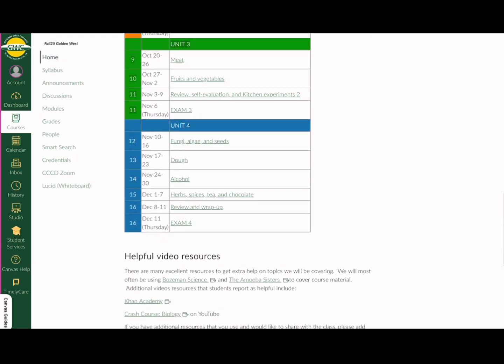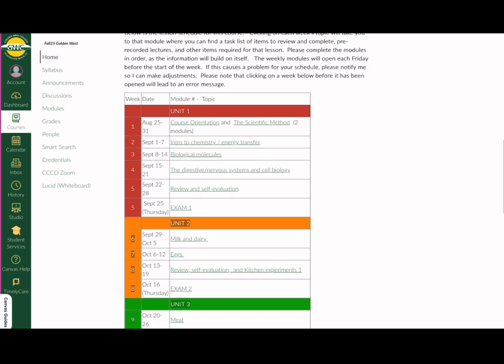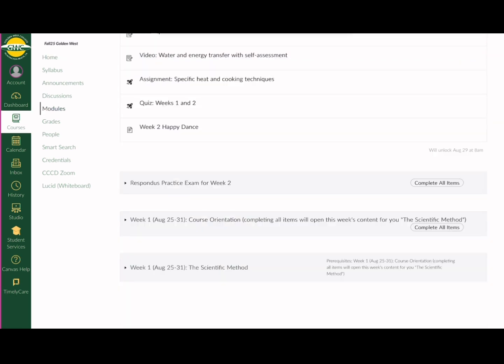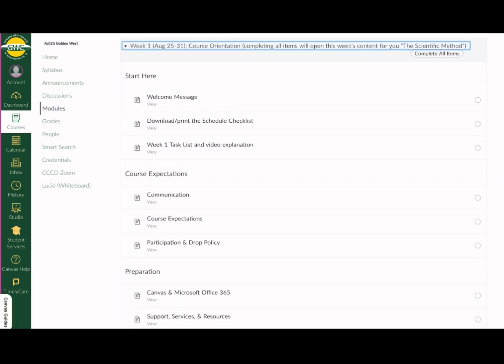Coming back up to our course calendar, let's hop over and see what a weekly module will look like. I'm going to go first to the course orientation. When I click into the course orientation, I'm directed right to that area of the modules. These are the items in the first week that are a lot of housekeeping and administrative stuff that we need to just be aware of.